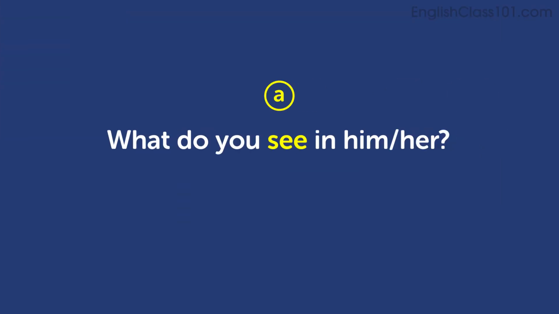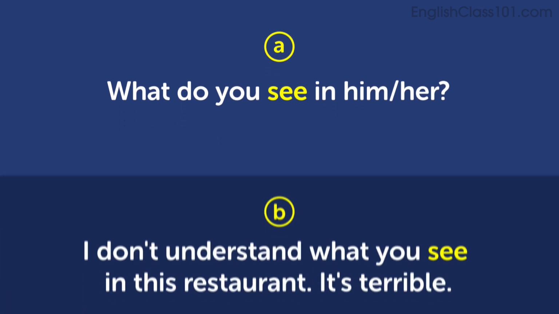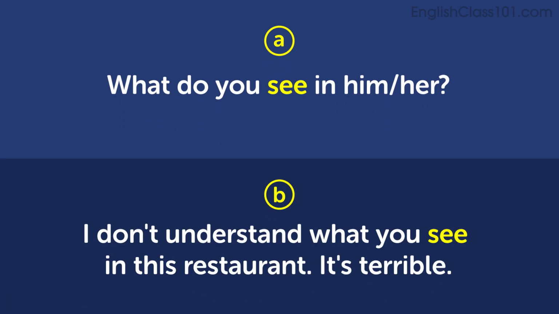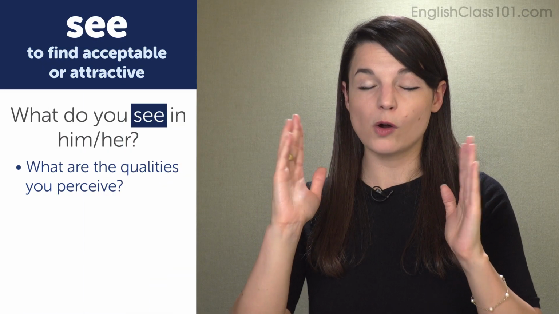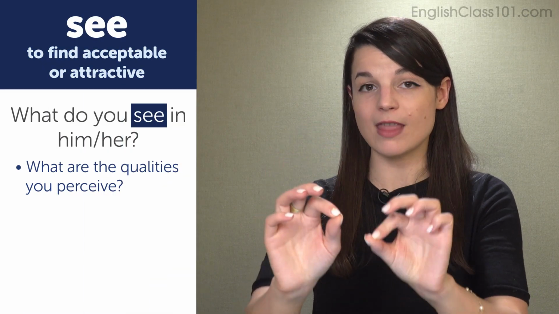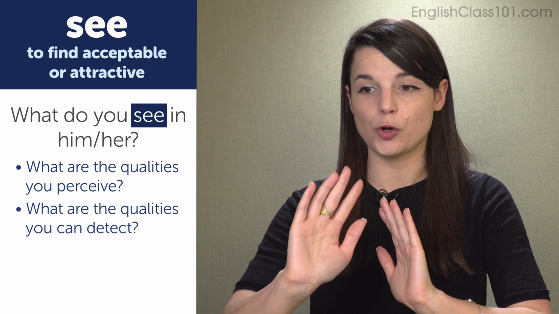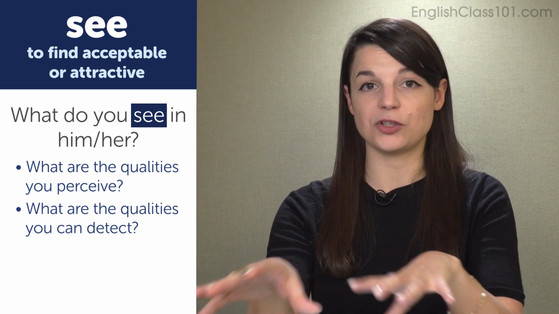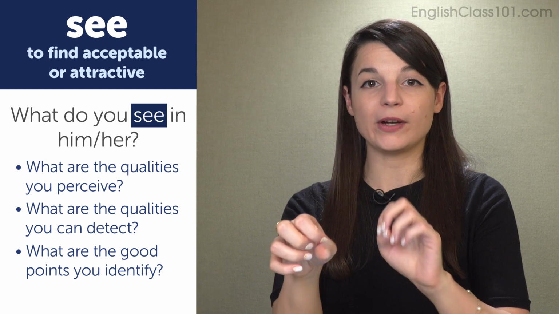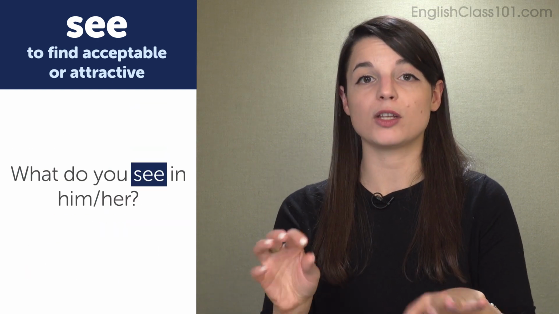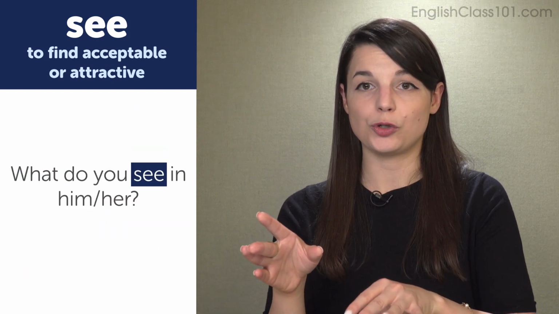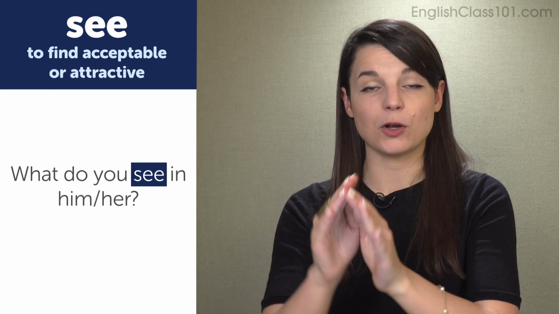What do you see in him? What do you see in her? I don't understand what you see in this restaurant. It's terrible. What are the qualities you perceive in that person, or the qualities that you can detect in that situation? What are the good points you identify there? We can use the word see to sort of communicate that quickly and easily.